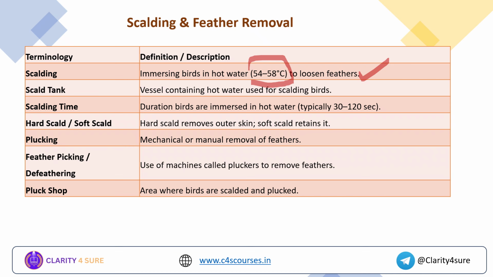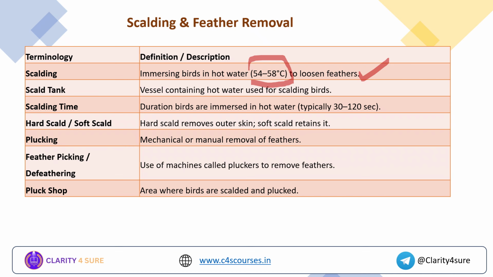Next is the scald tank, where the scalding procedures take place. Scalding time is the duration for which the birds are immersed in that hot water, typically 30 to 120 seconds. The important function of scalding is to loosen the feathers of the slaughtered bird. There are two types of scalding, hard scald and soft scald. Hard scald will remove the outer skin of the bird, whereas soft scald will retain that skin. Only the temperature and the holding time differ in hard and soft scald.